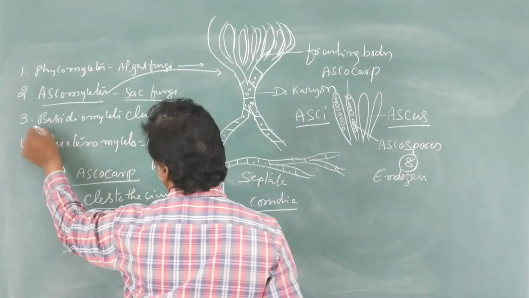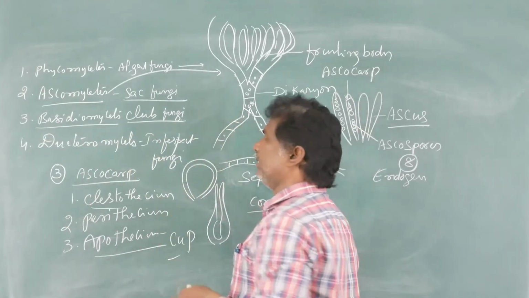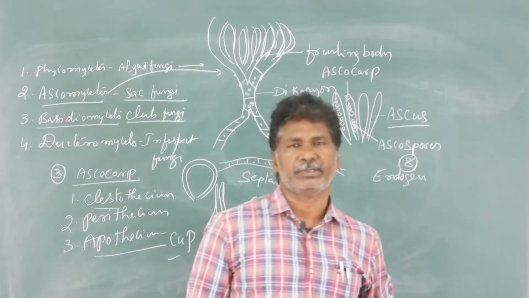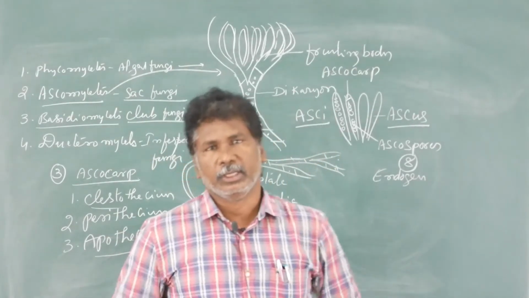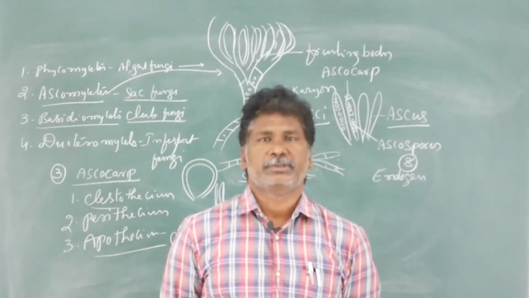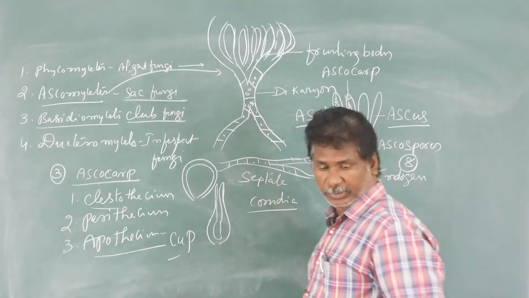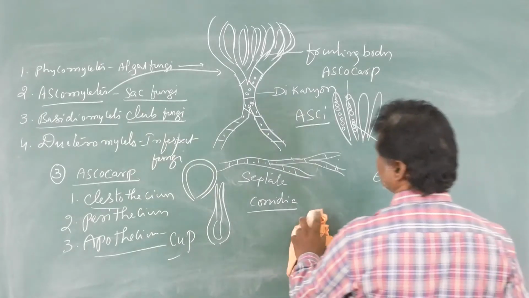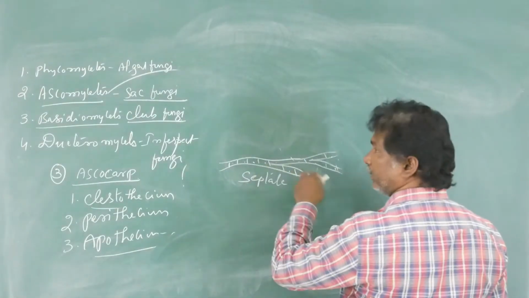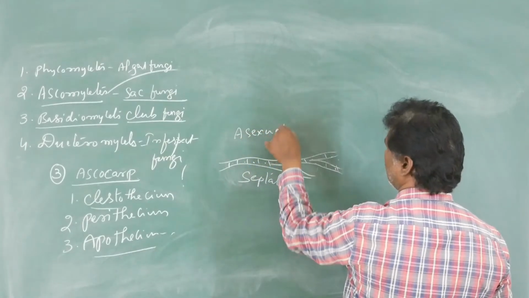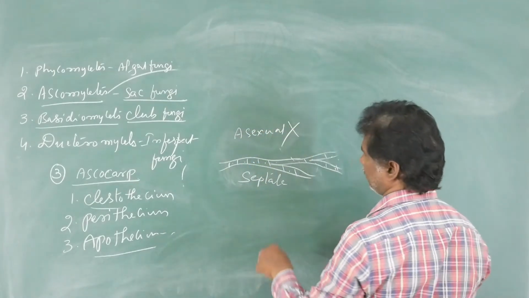Next, come to the Basidiomycetes, commonly called club fungi. In Basidiomycetes, the mycelium is septate and branched. A special thing here: asexual reproduction is absent.